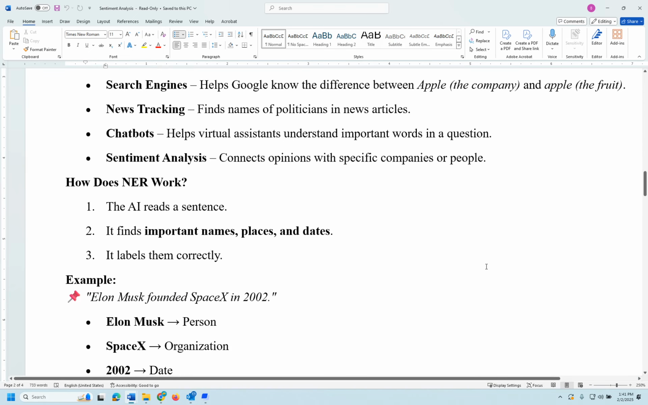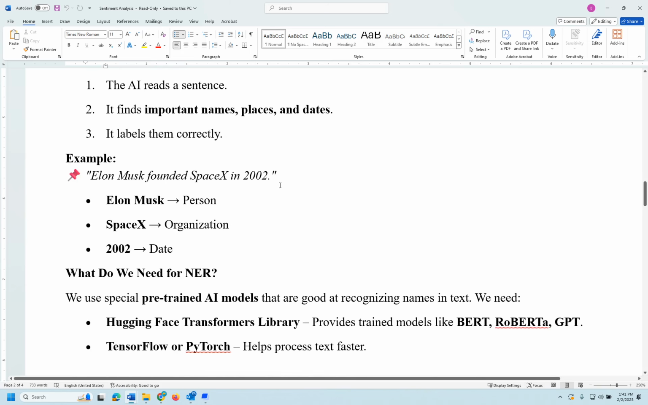How does this NER work? The AI reads the sentence, finds the important names, places, and things, and labels them correctly. And it also provides some scores, a confidence level score. So let's see here. We have: Elon Musk founded SpaceX in 2002. So Elon Musk is a person, SpaceX is an organization, and 2002 is a date.